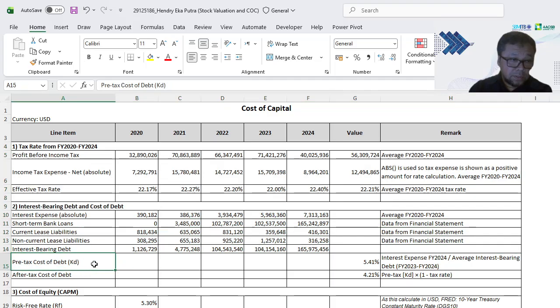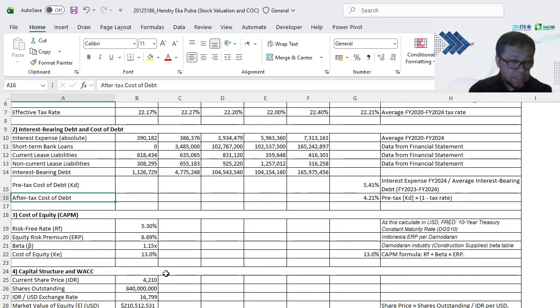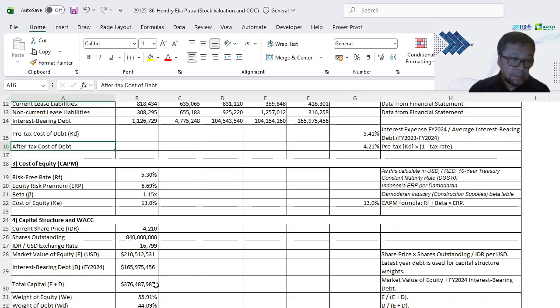The pre-tax cost of debt, Kd, is 5.41% and the after-tax cost of debt is 4.21%. Based on that, I do the calculation and finally we find the weighted average cost of capital at 9.12%. What is the meaning of this? The conclusion is, based on the above calculation, the cost of capital for PT Hexindo Adi Perkasa is 9.12%.